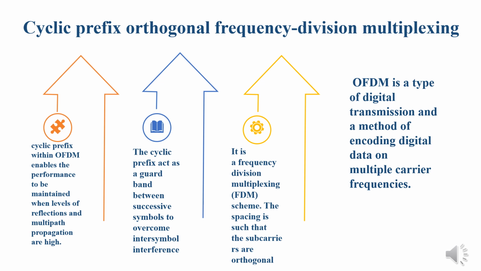The main advantage of OFDM over single subcarrier scheme is its ability to cope with severe channel conditions such as interference, attenuation, and multipath fading. The cyclic prefix is used in frequency division multiplexing schemes, including OFDM, to primarily act as a guard band between successive symbols to overcome inter-symbol interference. It provides robustness and reduces inter-symbol interference, but its disadvantage is that it reduces the data capacity. The use of cyclic prefix is standard within OFDM and it enables the performance to be maintained even under conditions when the level of reflections and multipath propagation are high.